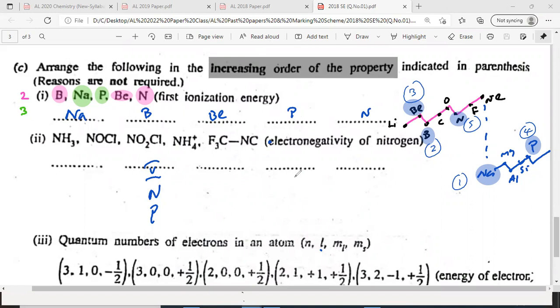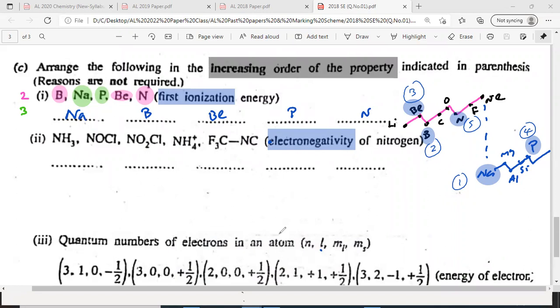Done. So ionization energy, at least every year they ask at least an MCQ. Then number 2, electronegativity. Can you quickly post the answer to chat? How do we check electronegativity? I told you repeatedly, in the last few years they have asked about the factors affecting electronegativity, in most of the papers.